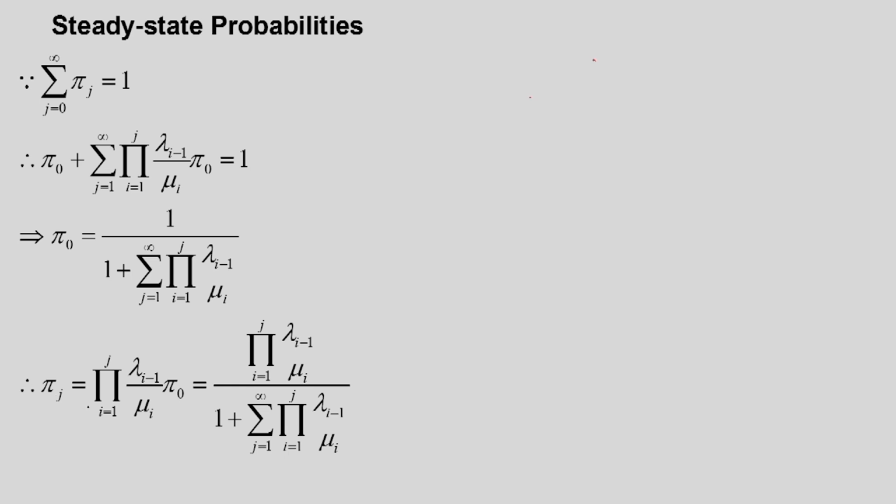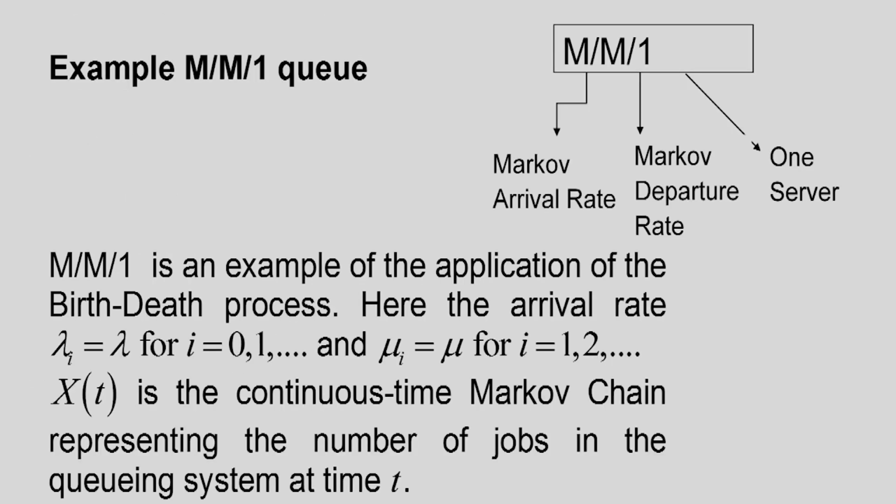Now we will apply this equation in a simple example. We will consider what is known as the M/M/1 queue. Here it means that it is a queuing system, a service system, where the arrival process is Markov, that is exponentially distributed. Similarly, the departure process is also Markov, that is also exponentially distributed, and there is a single server in the system. Now this M/M/1 system is an example of the application of the birth death process.